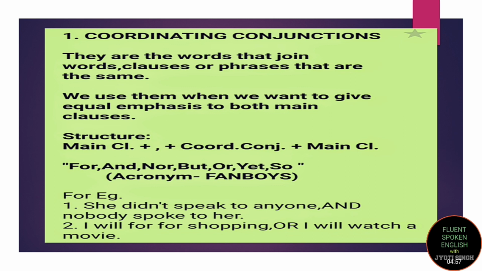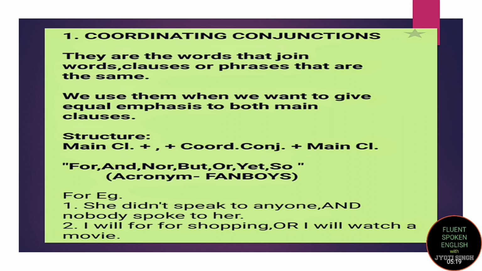Let's understand this with an example. She did not speak to anyone and nobody spoke to her. Here there are two main clauses. One is she didn't speak to anyone and the second one is nobody spoke to her. By the help of a coordinating conjunction and, we have connected these two main clauses.